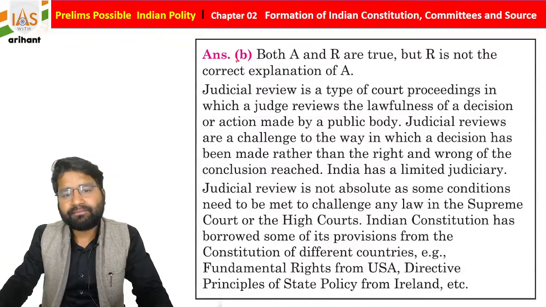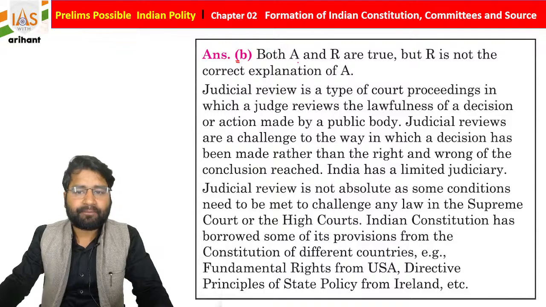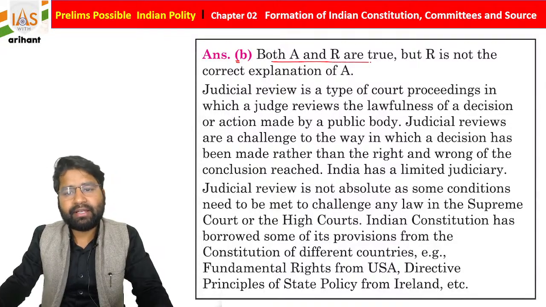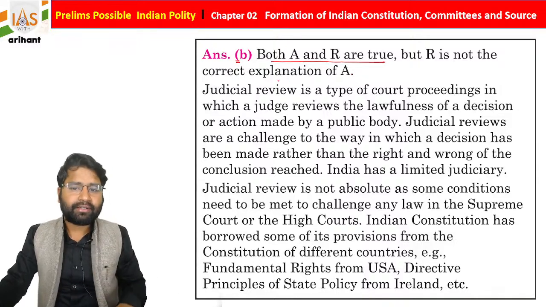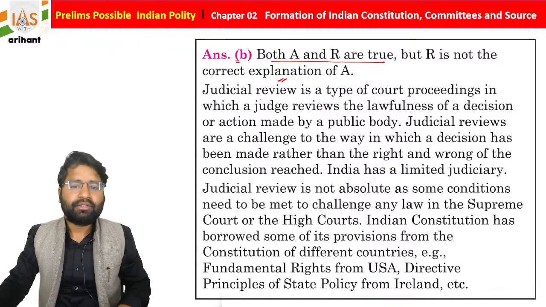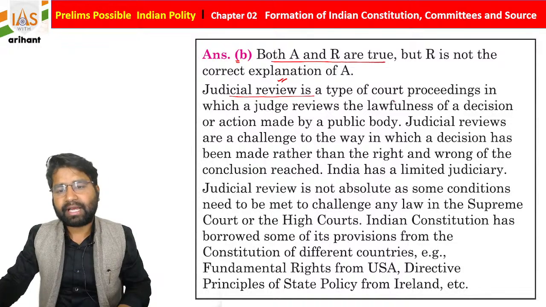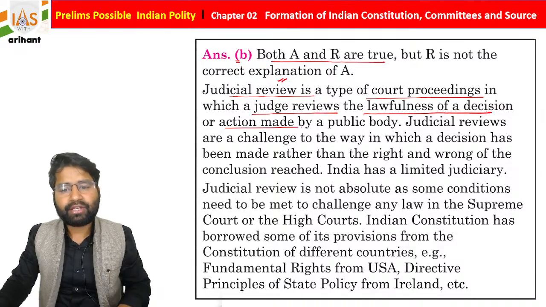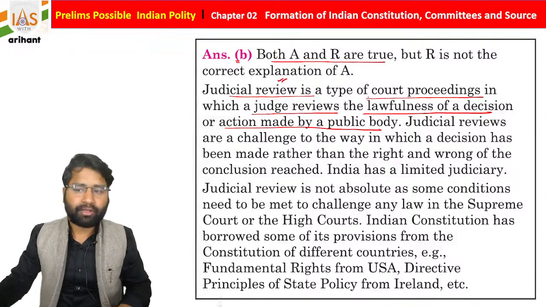Now just see the explanation. As I told you, both A and R, assertion and reason, are true, but the reason is not the correct explanation for the assertion. Judicial review is a type of court proceeding in which judges review the lawfulness of a decision or action made by a public body.